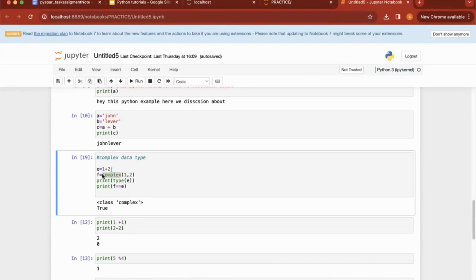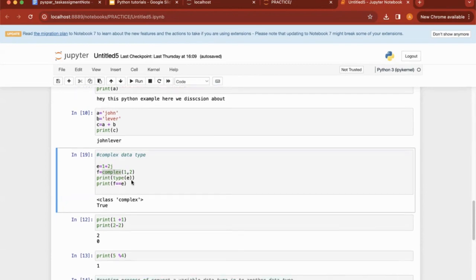Then I'm printing what kind of variable it is, what type of variable, type of e. Then print f equal to. When I execute this code, it is giving the class complex data type and True. It is giving True for f equal to. It's a comparison operator I have used, equal to. So that is already mentioning True. So like this we can achieve this, and this is a sample example of the complex data type we have used.